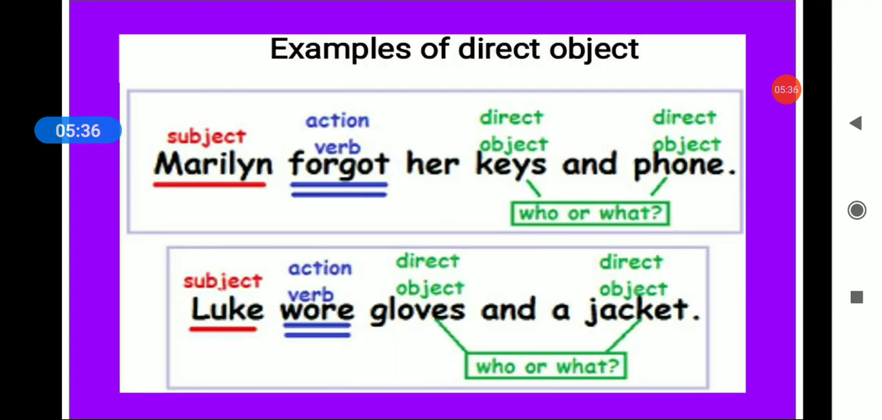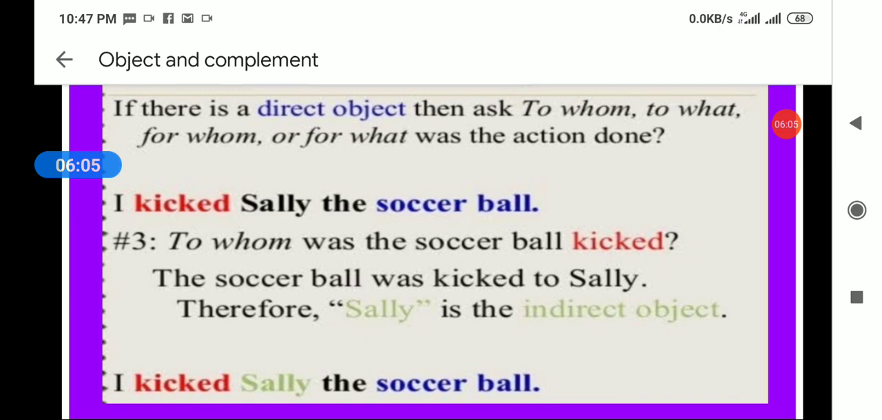Now, examples of direct objects: we can even have two direct objects. Marilyn forgot her what? What did she forget? She forgot keys and phone. So these are your direct objects. Luke wore what? Gloves and jacket. So these are your direct objects. Hope the direct object is clear.